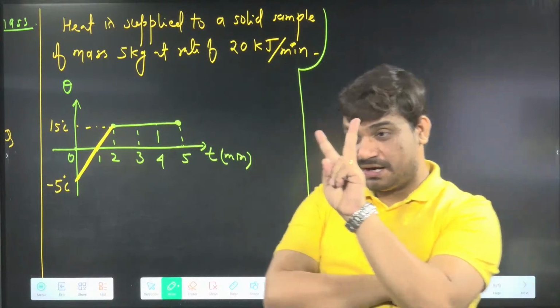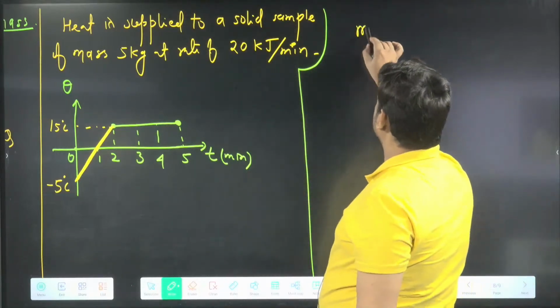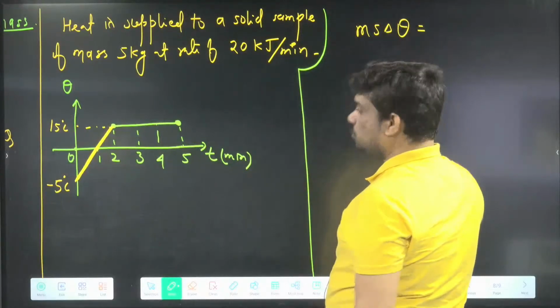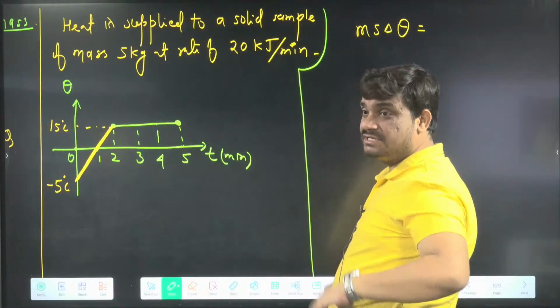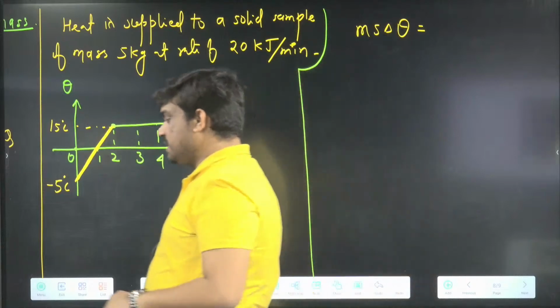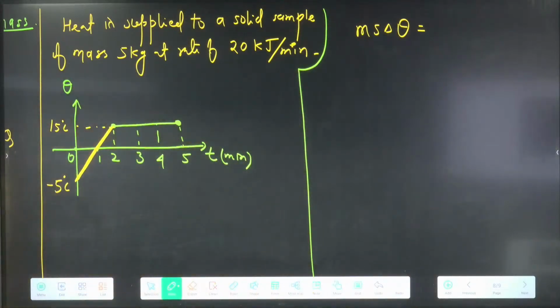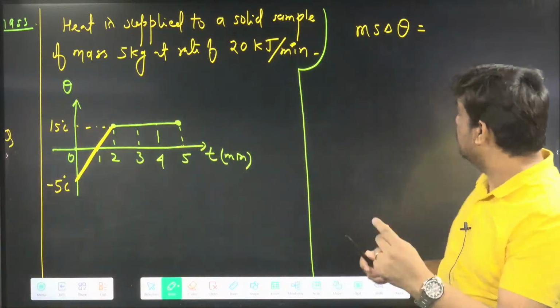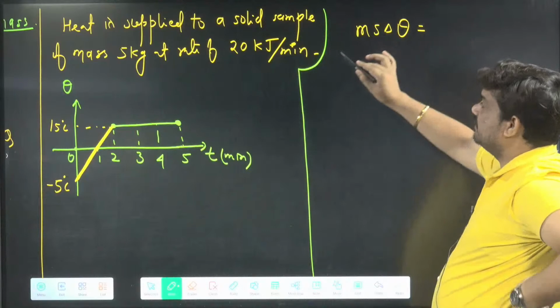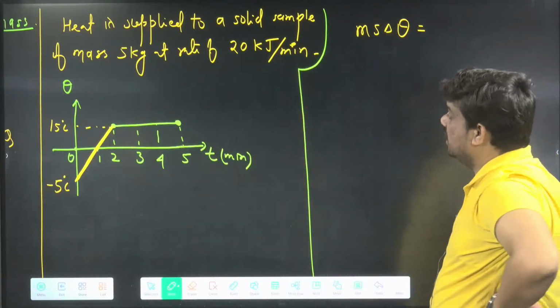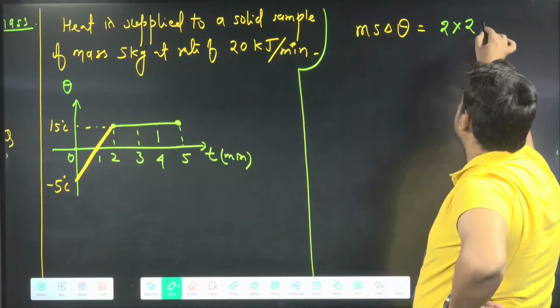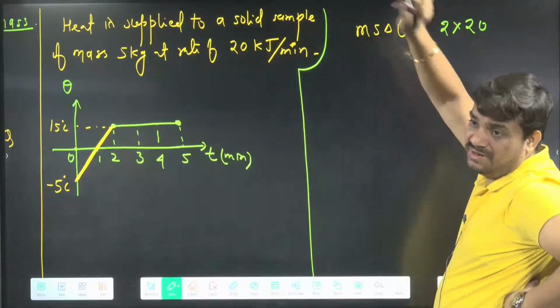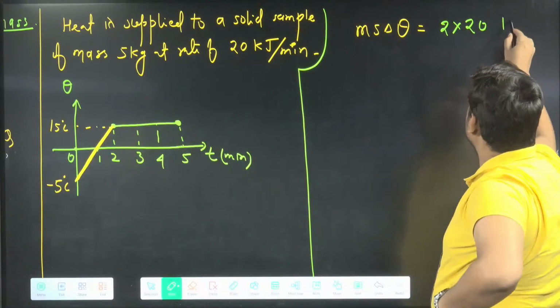You can say, sir, 2 minutes. MS delta theta is for 2 minutes, okay? In each minute, how much energy am I giving? 20 kilojoule. Each minute I am giving 20 kilojoule, and this is happening for 2 minutes. So we say 2 into 20 will be the total. In 1 minute 20, so in 2 minutes, 2 into 20 kilojoule.